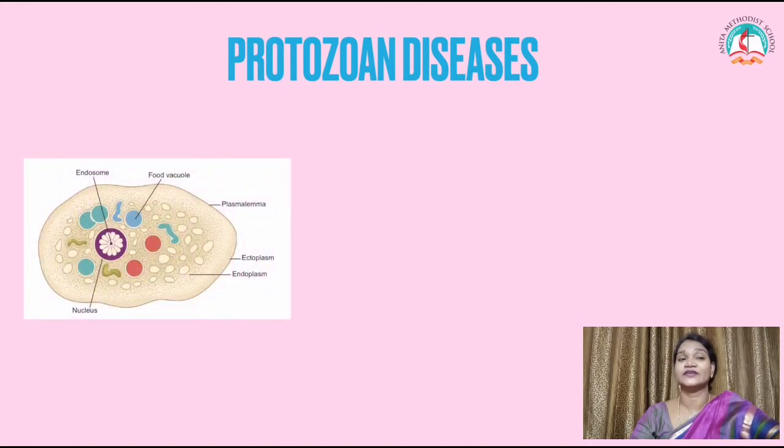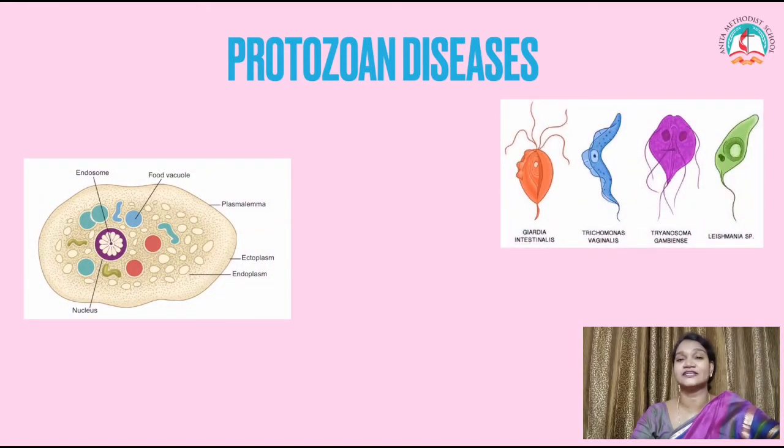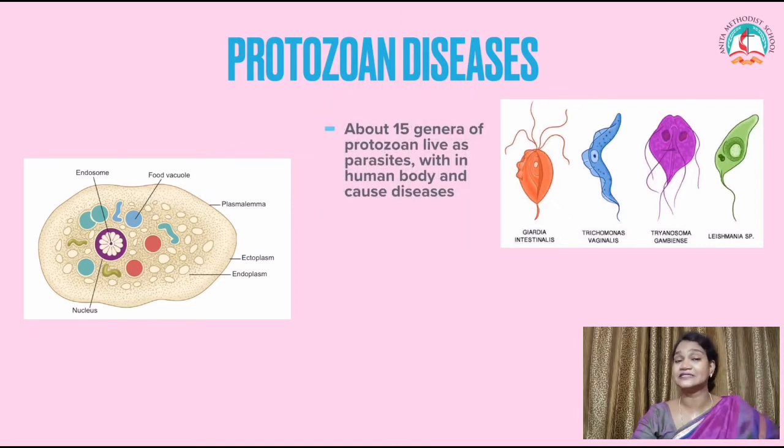The first one, you can find the picture of Entamoeba histolytica. Apart from that, there are plenty of protozoans that can cause diseases. Let us learn one by one in detail. About 15 genera of protozoan live as parasites within the human body and they can cause disease.